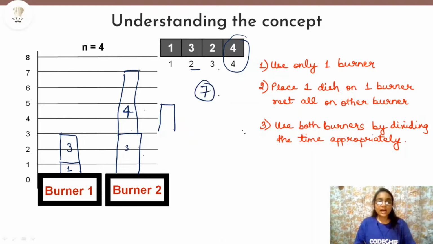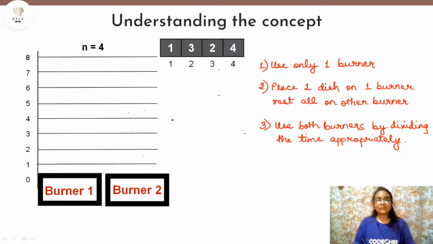We will have to take the upper bound, as I already told you, because even if on burner 1 there are no dishes cooking, on burner 2 there are still some dishes cooking. So we have to make sure that all the dishes are cooked. Only then we can say that yes, this is the minimum time which will be required. So it will take a total of 7 minutes, but we have already established that 7 minutes is not the minimum time, because 6 was not the minimum time, so obviously 7 is also not the minimum time.